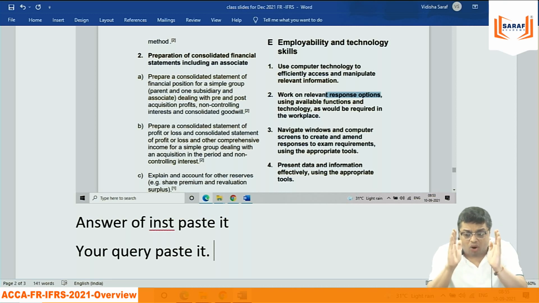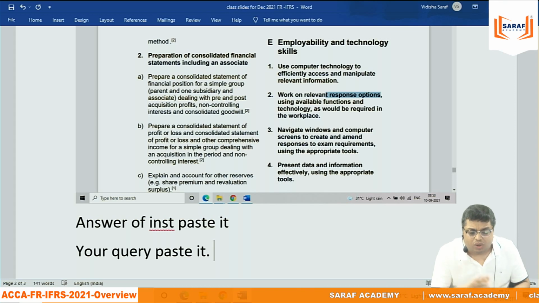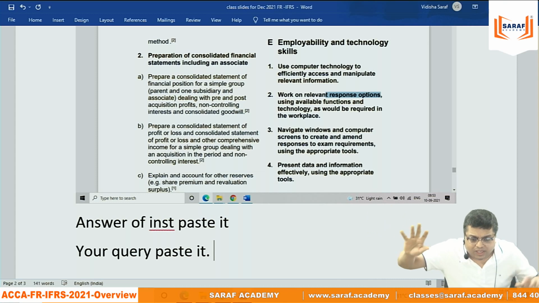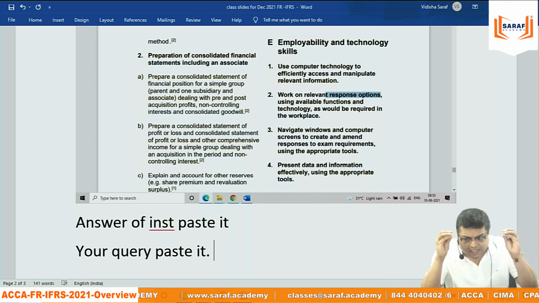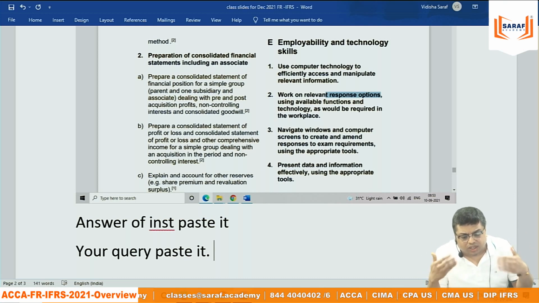I'm not saying you all are bad. But there are so many commitments. Family, pressure, job, this, that. No issue, but you need to study regularly. You can't study the entire thing on Sunday for 10 hours, or at the time of exam take 5 or 7 days of holiday. Don't do that. Whatever business you have, you can take out 1.5 hours regularly for study.